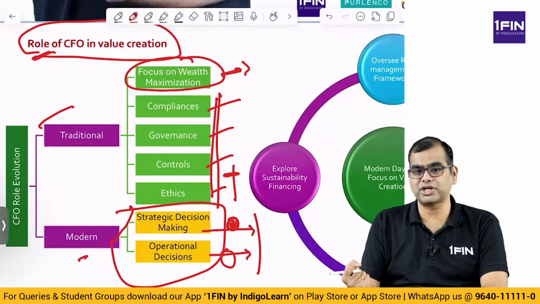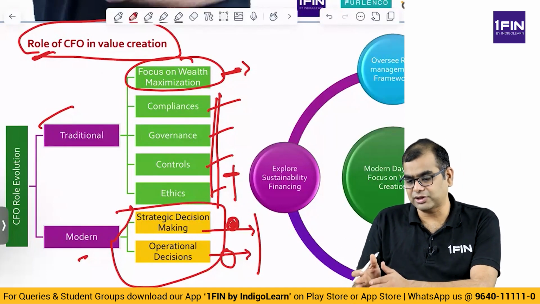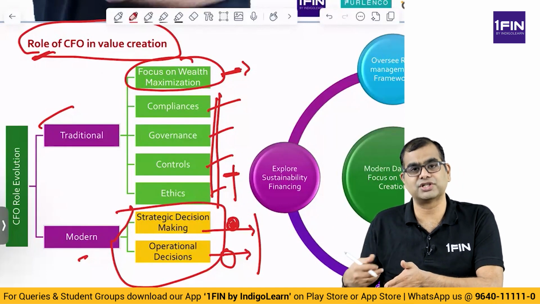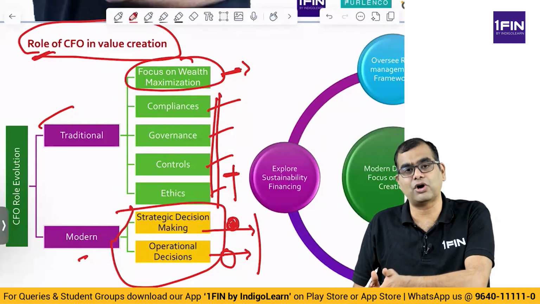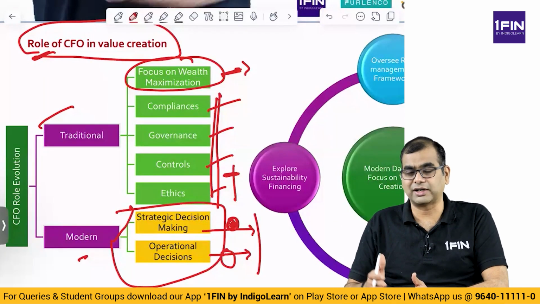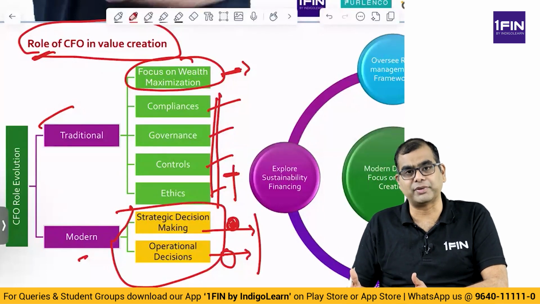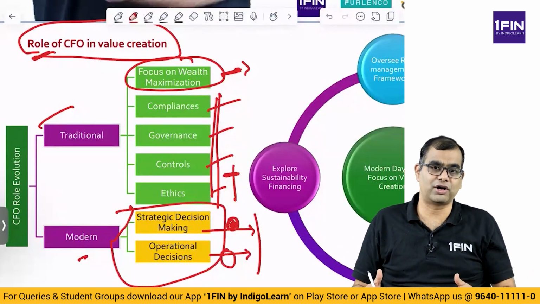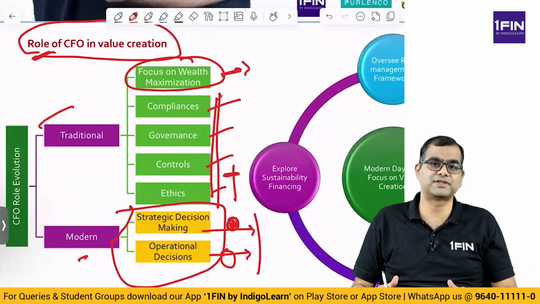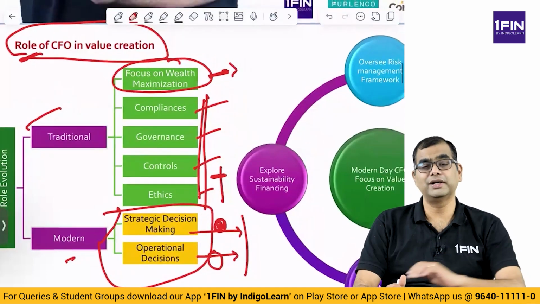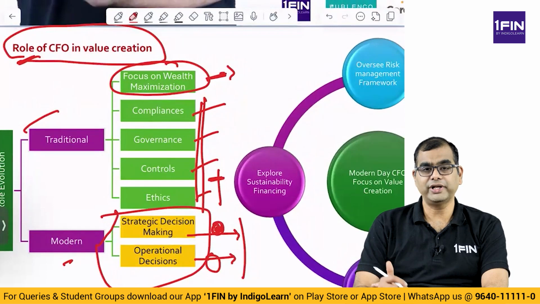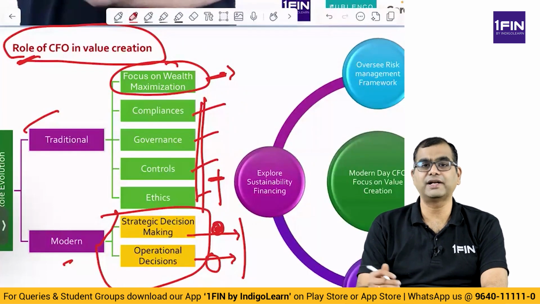CFO may not know supply chain, but one kind of supply chain methodology, especially post implementation of GST, post COVID and all of that, some kind of supply chain routes may be costly, but they may reduce risk. Other kinds of supply chain routes may be very cheap, but they may be exposing the company to a lot of risk. So you may have different kinds of perspectives like that, right? The entire risk management is a major activity. Earlier, they used to focus only on accounting aspects. Now you also have to take up a very active role in risk management.